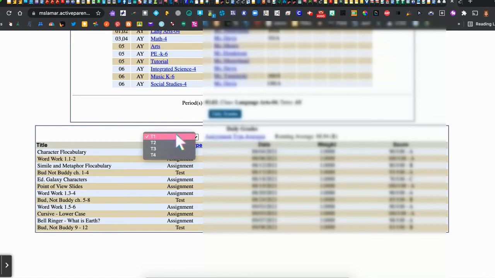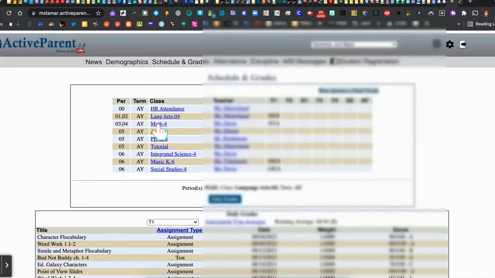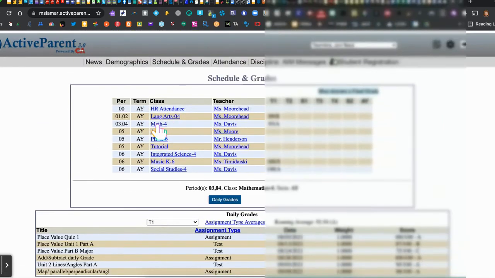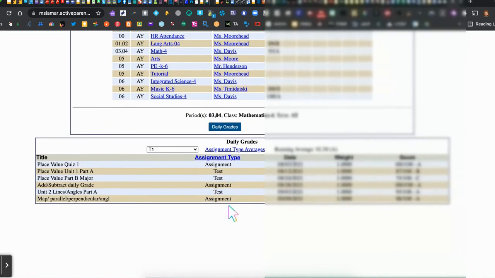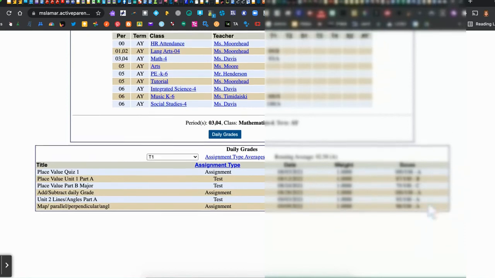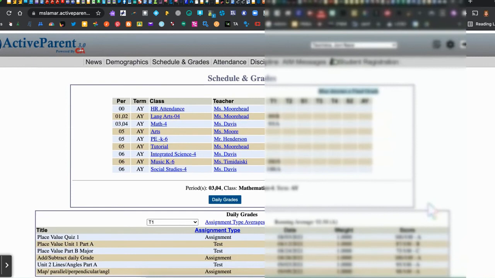Right now we only have scores in term 1, so all of the other terms would be empty at that point. So then I can come back up here, I can switch to a different subject area, and it's going to show my different scores here. Notice the assignment type, the date, the grade weight, and of course the scores. So it's great to be able to see those individual things.